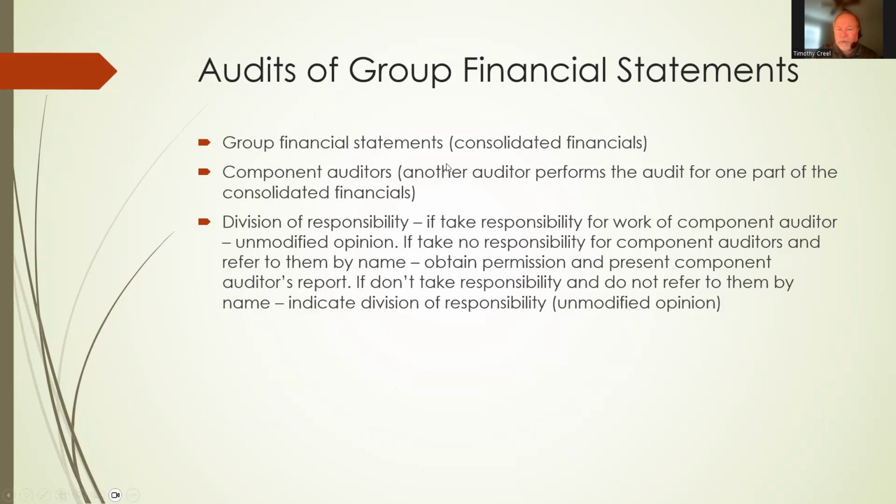Okay. So group financial statements. This would be something like consolidated financial statements. When you get into advanced accounting, you learn that if one company owns more than 50% of a subsidiary, they have to do consolidated financial statements. And so group financial statements are something that normally you end up auditing a lot of times, especially if you're auditing very large companies. Now, there could be component auditors. Another auditor performs the audit for one part of the consolidated financials.